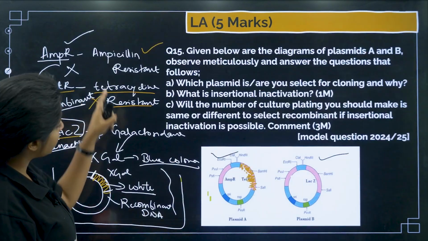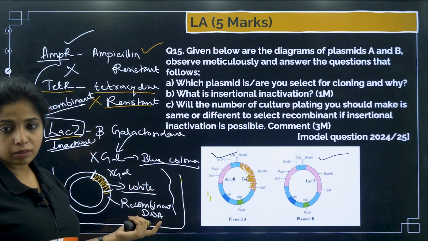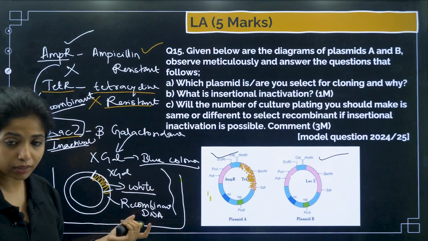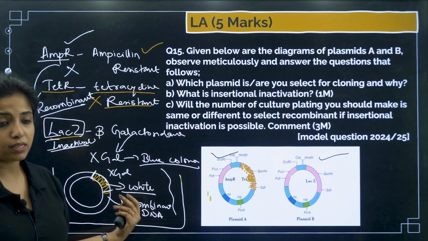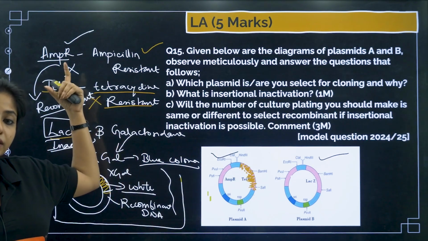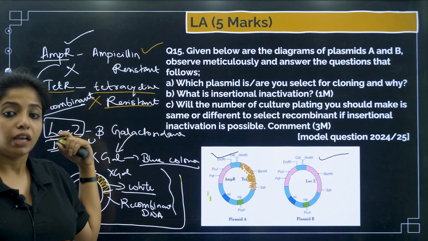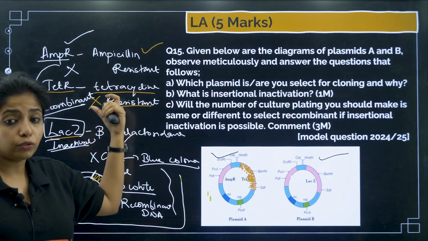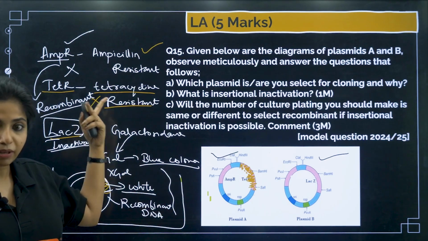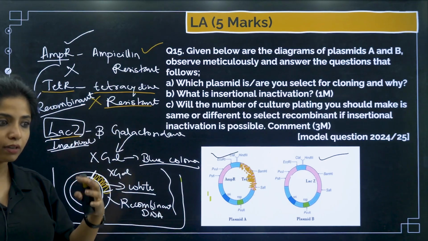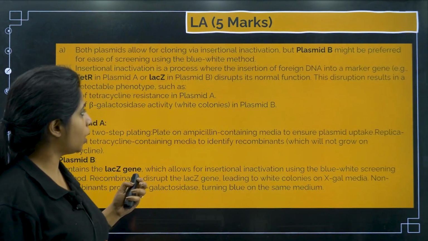If you want, you can explain both. Basically I can use both, but this will be less time consuming because it will easily give out white colonies and I would be able to identify which one is recombinant, and if it is blue I would understand it is not recombinant. Similarly over here, if it is ampicillin resistant but not tetracycline resistant, I can identify it is recombinant. If it is resistant to both of them, that means it is not recombinant, but it is again a time taking process because you might have to include different plating, different cultures.